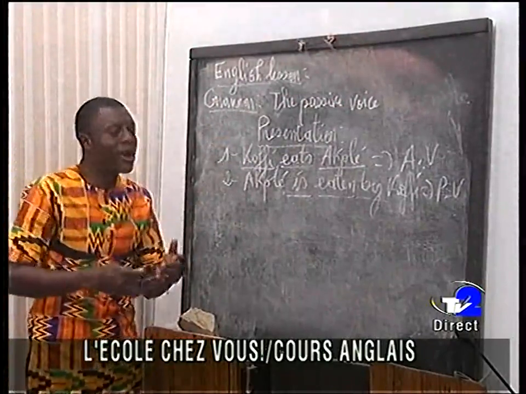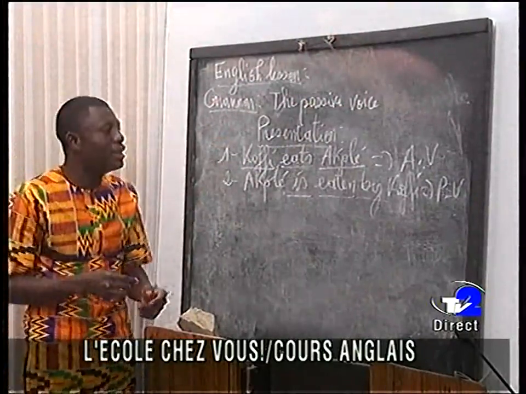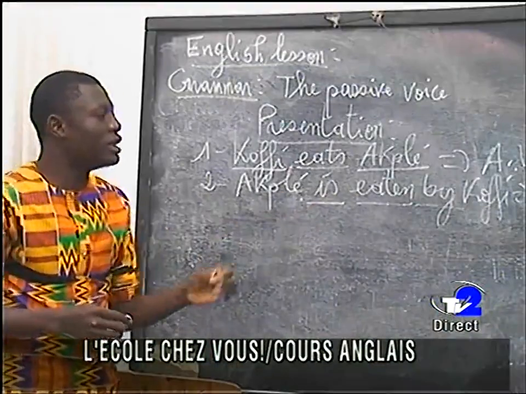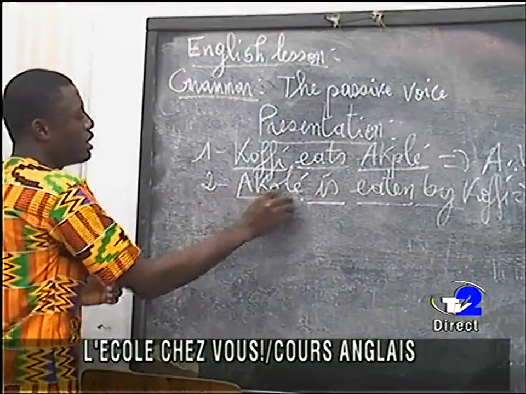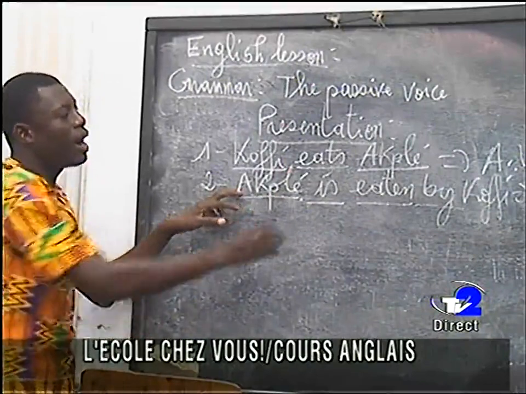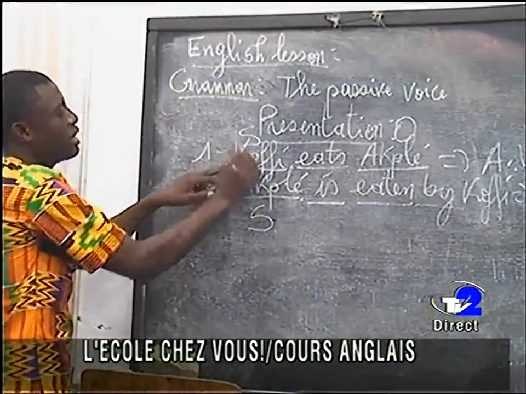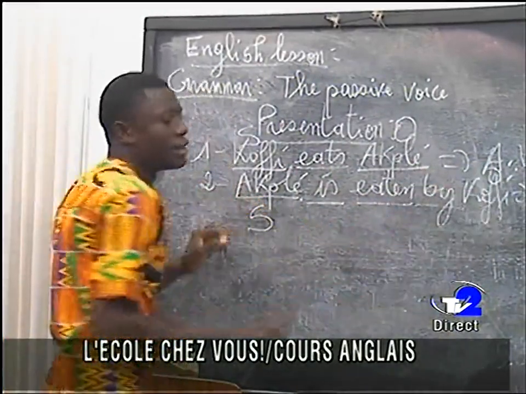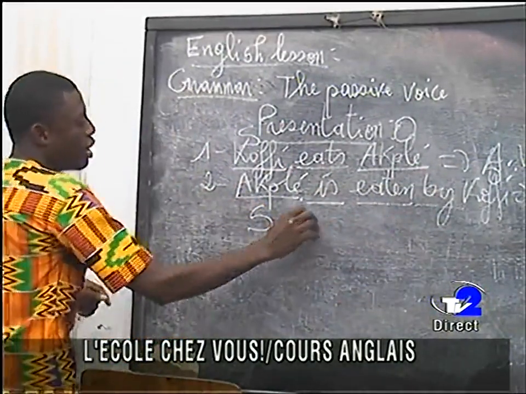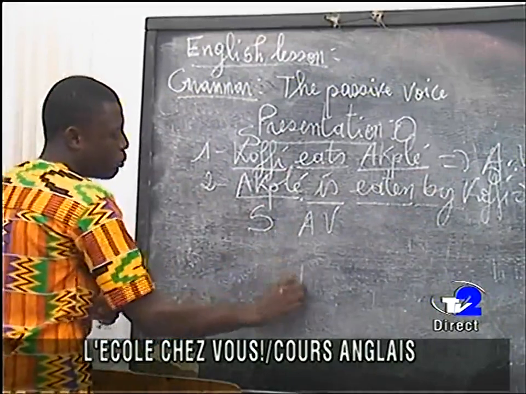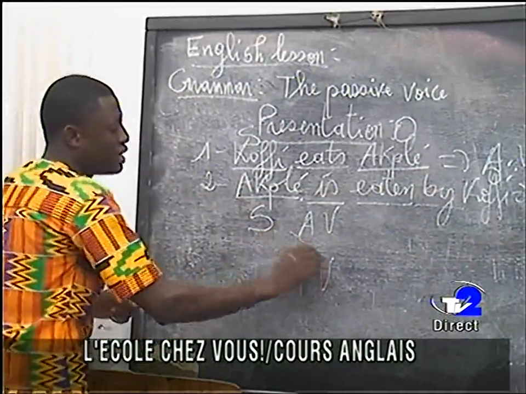Now, what rule can we follow to understand the use of a passive voice? Look at this word. That is our object here, it becomes our subject, and our subject becomes our object. So from active voice to passive voice, we have some changes.